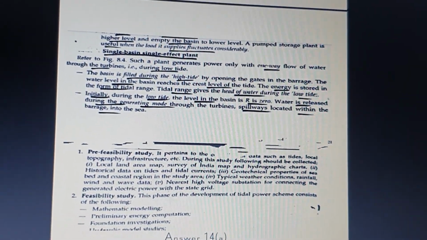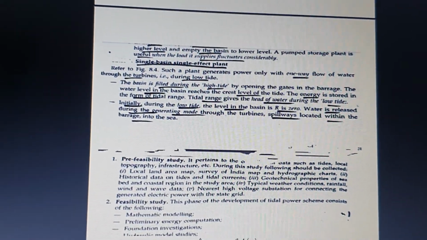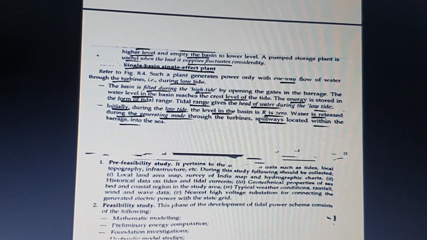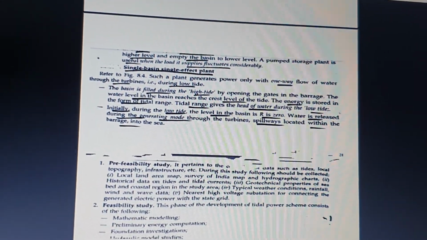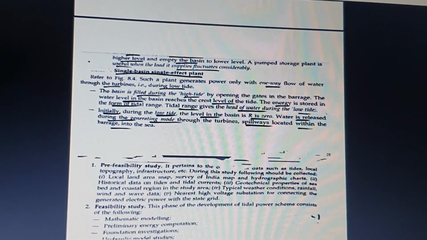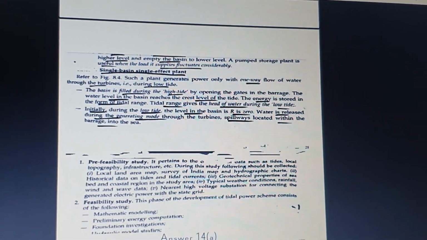Then he asked about the limitations of the tidal power plant. Here you can see the limitations, which are the pre-feasibility study and the feasibility study. In the case of the pre-feasibility study, we need to go with the surveying of the area on the map, the survey of India, and everything related to the construction of a tidal power plant. The feasibility study we will do only after the preliminary investigation for the construction of the tidal power plant is fixed, which comes under mathematical modeling and energy computation, and the foundation investigation will be carried out in the case of the feasibility study.